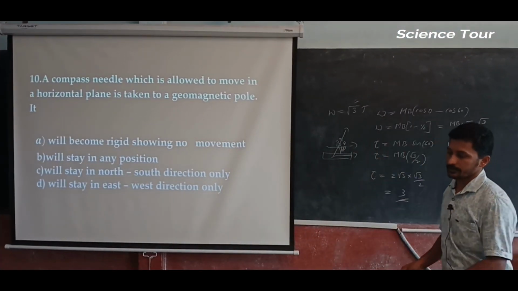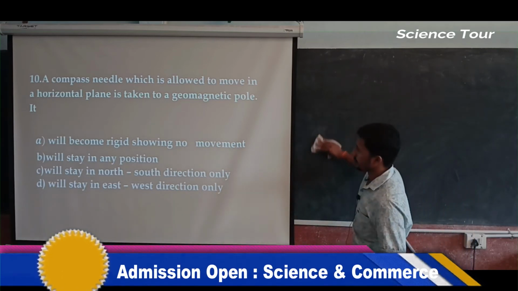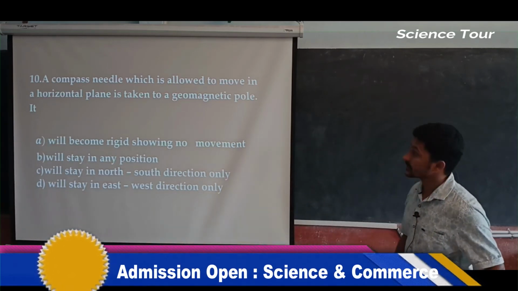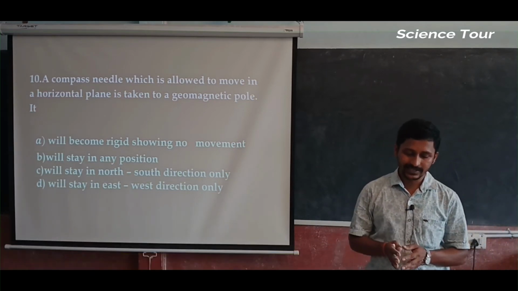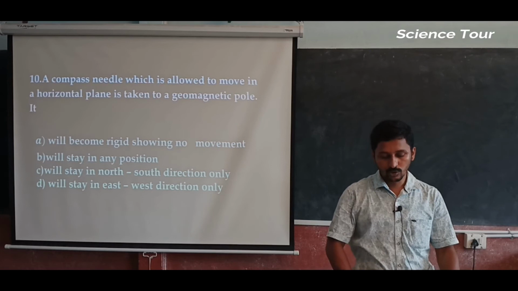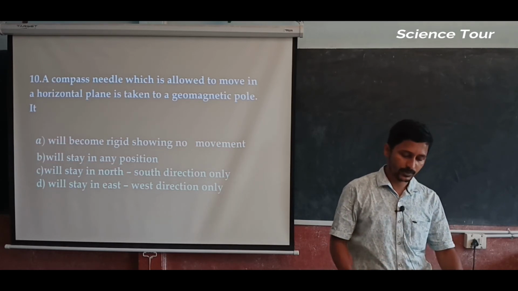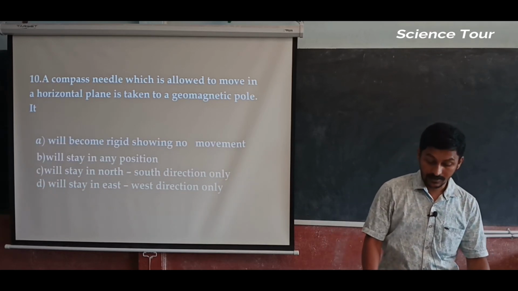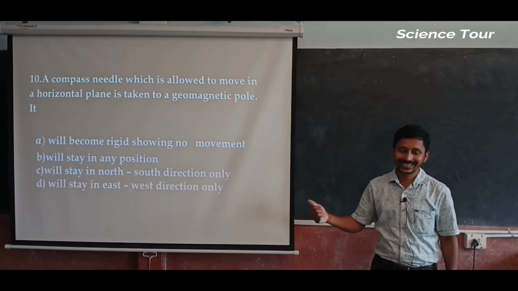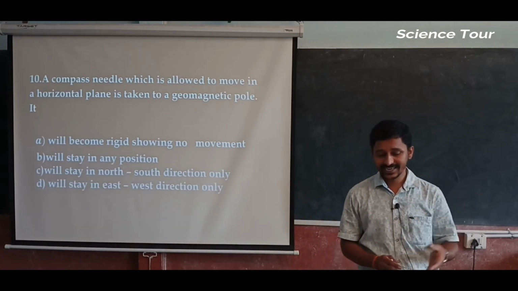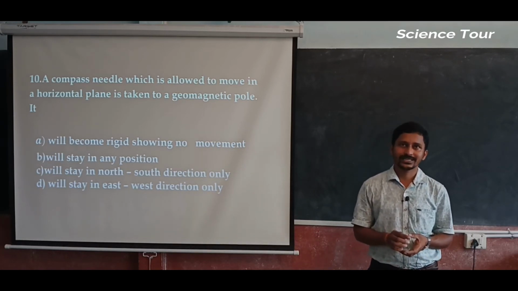So we are going to talk about question 10. You can go through the screen. A compass needle which is allowed to move in a horizontal plane is taken to a geomagnetic pole. It will become rigid, showing no movement, will stay in any position, will stay in north to south direction only, or will stay in east to west direction.